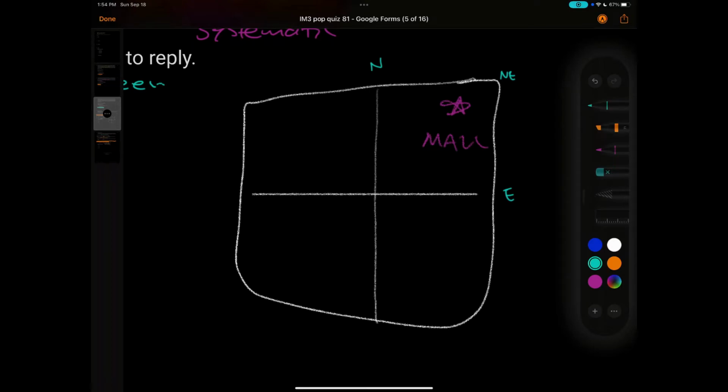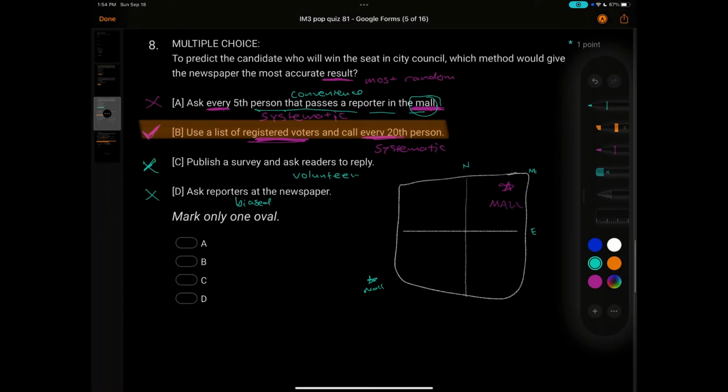Everyone may not want to go to the mall. Maybe there's another mall closer to other people, like in another city, like right here. So everything in the white box may not be representative of the whole, but all registered voters are a little bit more fair and represent everybody.